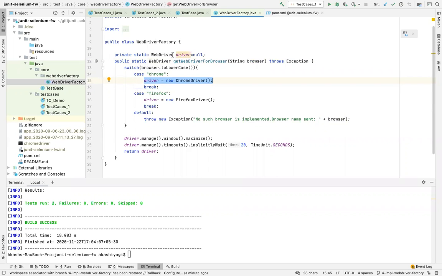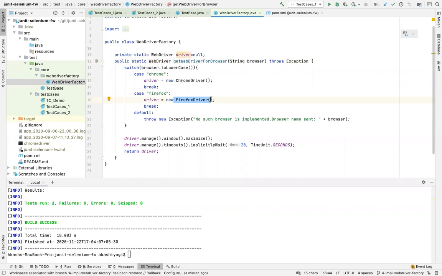In this case, I have created a WebDriver factory class. Then I have a variable called WebDriver, and a method called getWebDriverForBrowser. The idea is, whenever you need a driver object, you always call this method and pass the browser name, and based on the browser name, it will give you the right browser. If you call getWebDriverForBrowser and pass Chrome, it will get matched here, and it will initialize and return the driver object to you. If you need Firefox, you pass Firefox and it will return the Firefox browser.